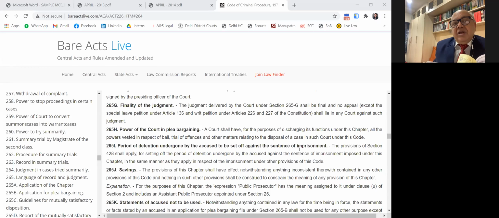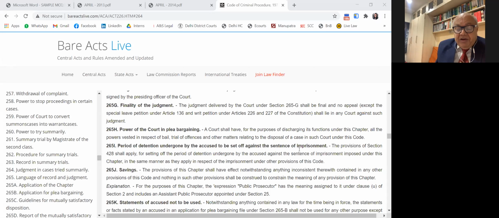They are not taken away. But there is no remedy of appeal. There is no remedy of revision under the CRPC, nor can the accused person go for quashing under 482 CRPC. Please note that here.